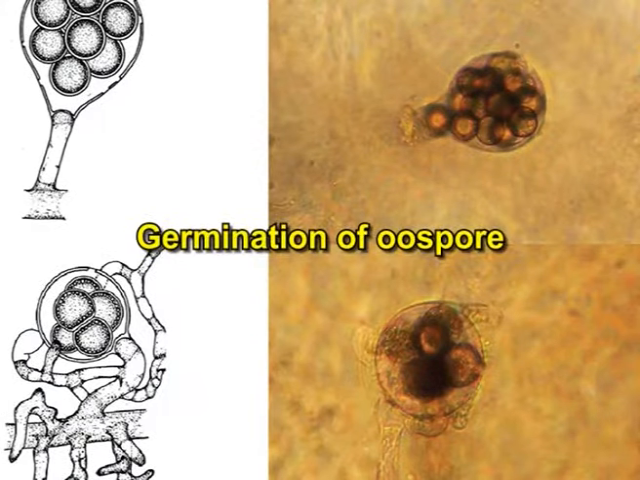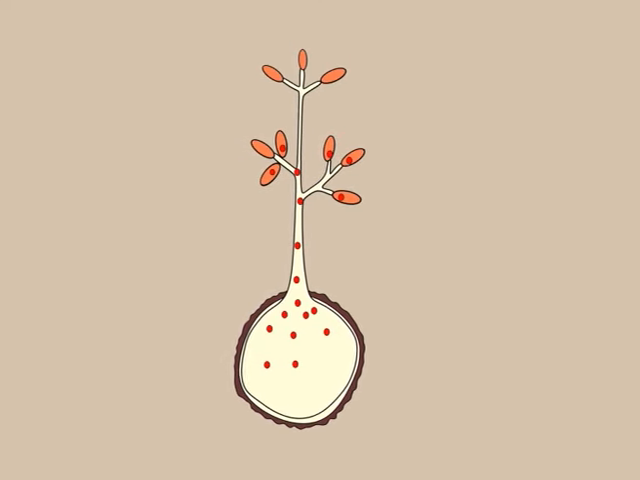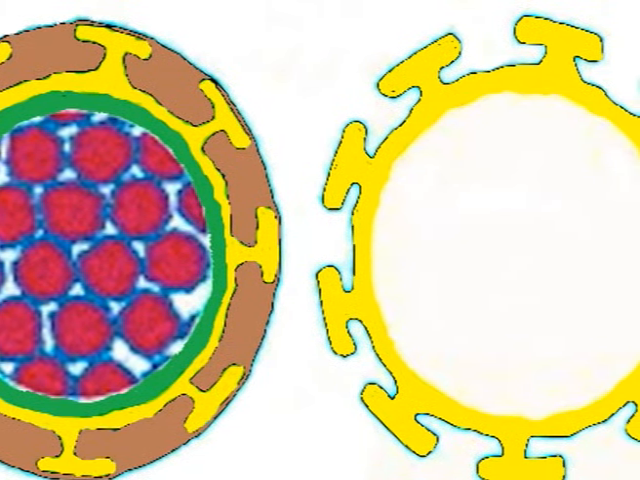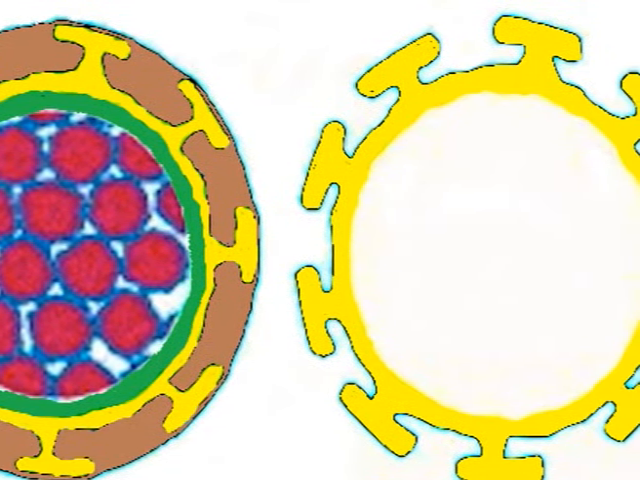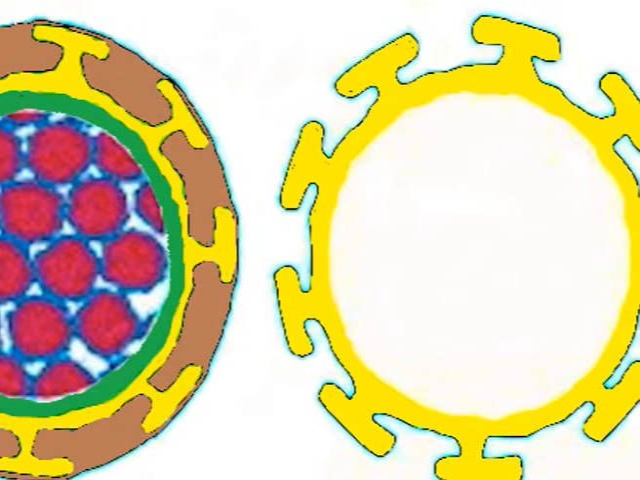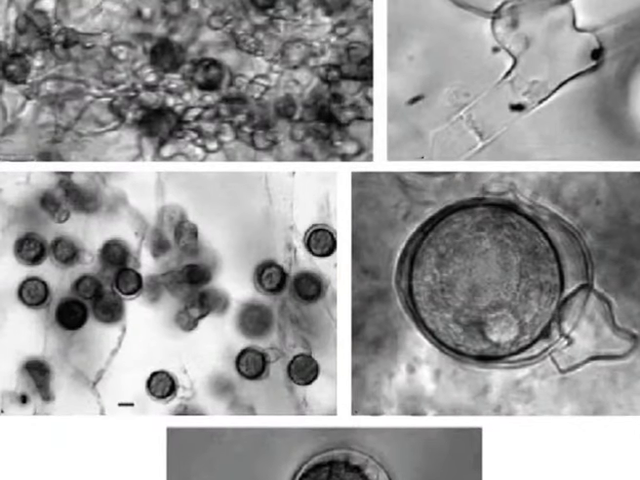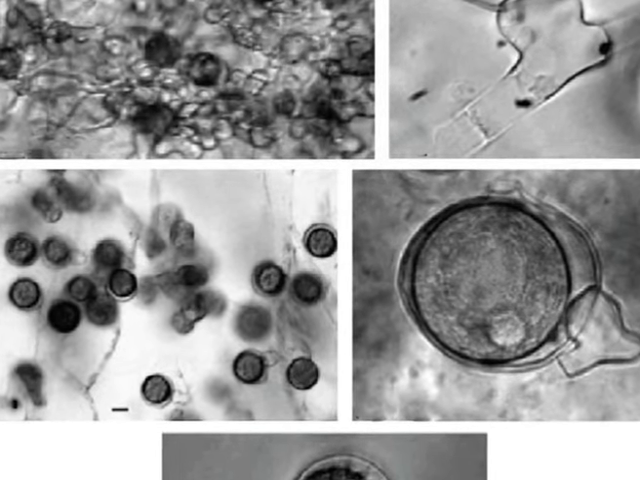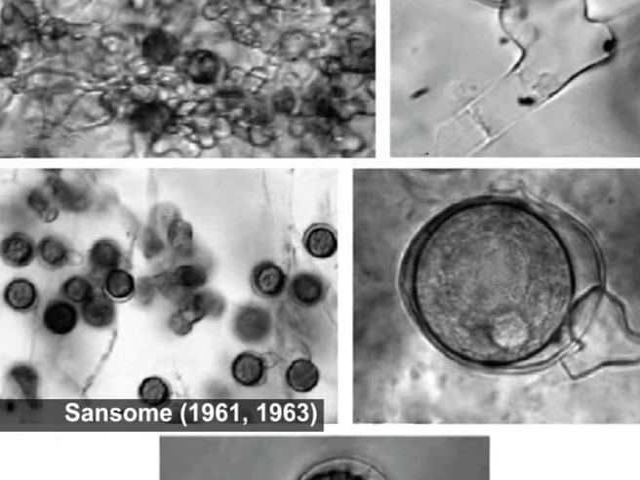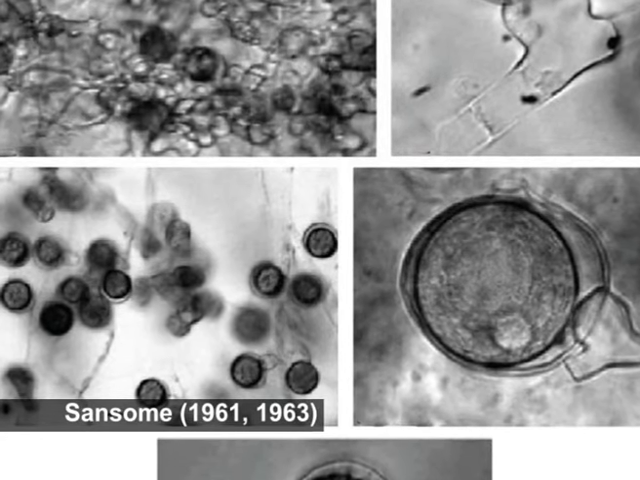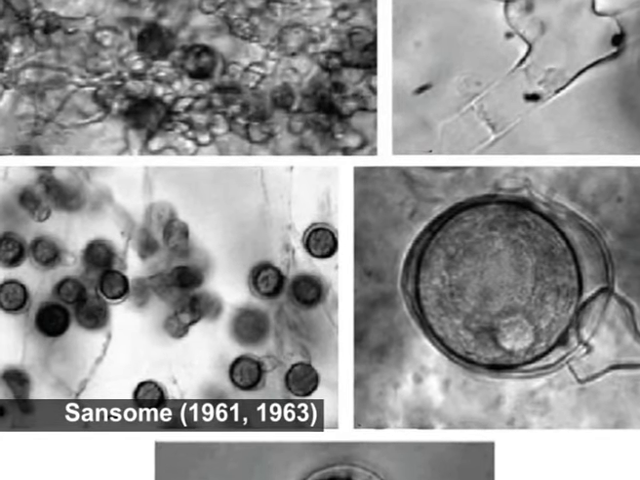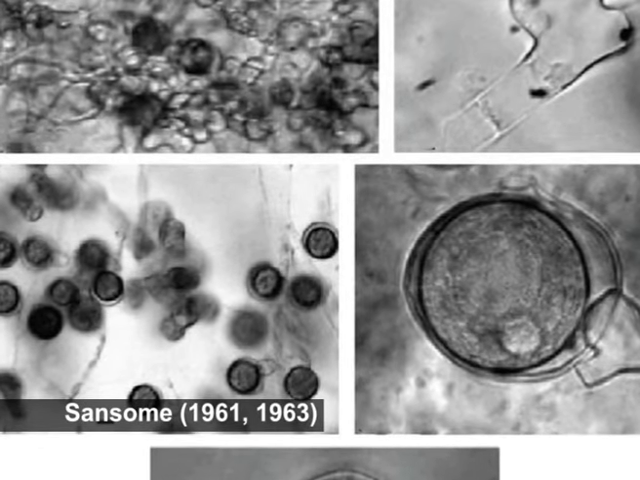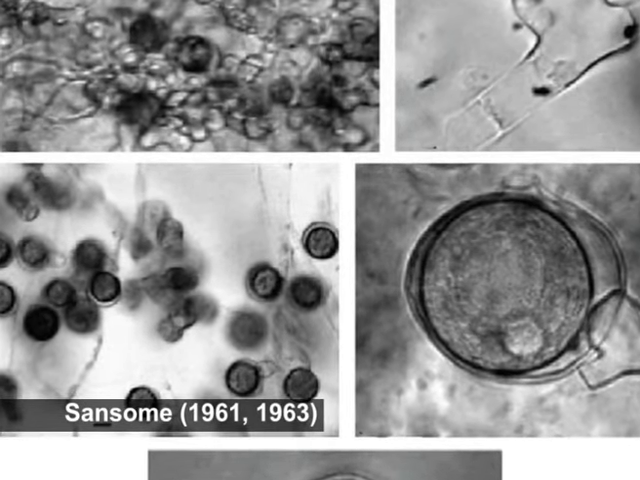Germination of oospore. The oospore germinates in the presence of moisture. The exine ruptures and the intine comes out in the form of a germ tube. The zygotic nucleus divides. The first division is meiosis. However, according to Sansome in the year 1961-1963, meiosis occurs in the oogonia and antheridia of Pythium debaryanum.